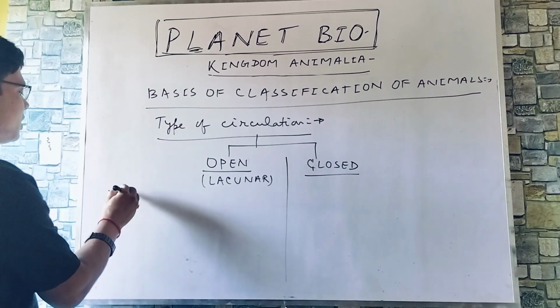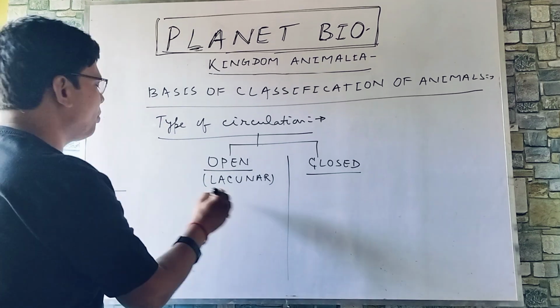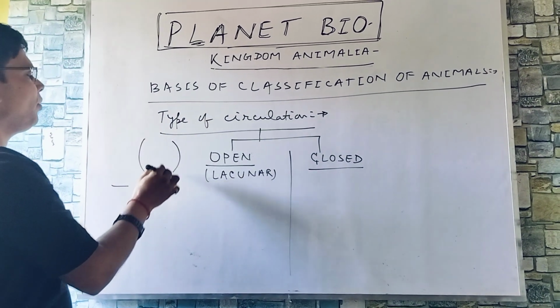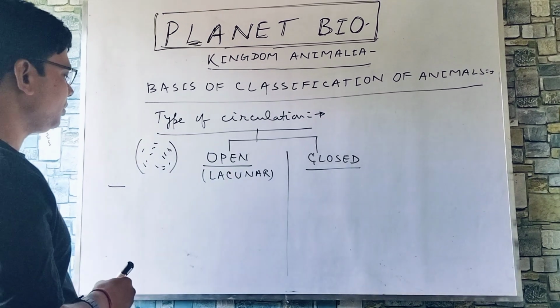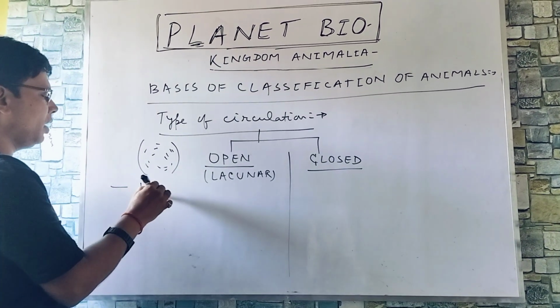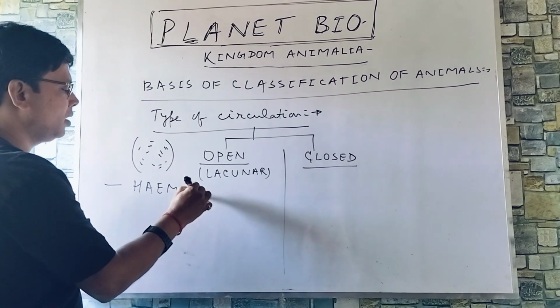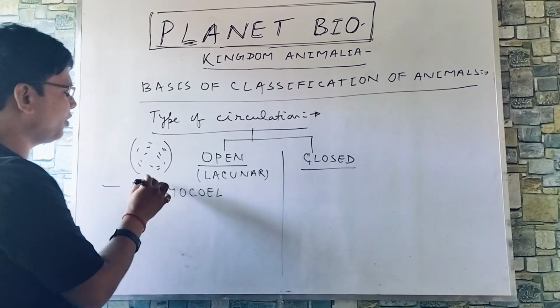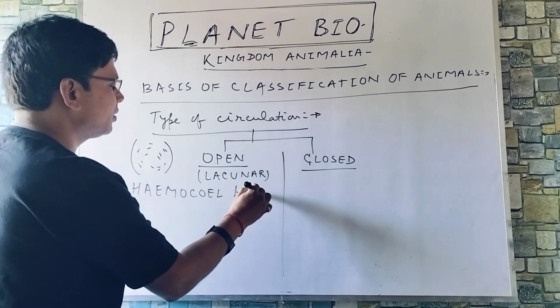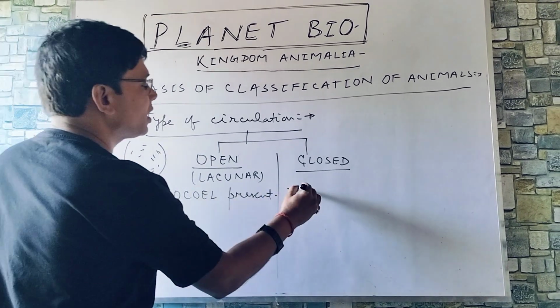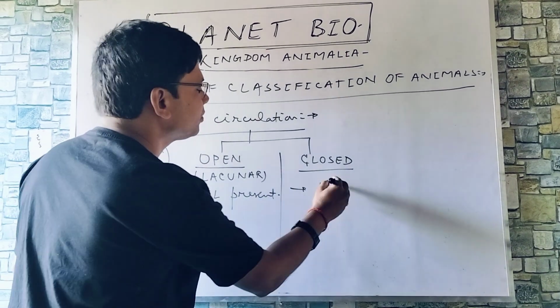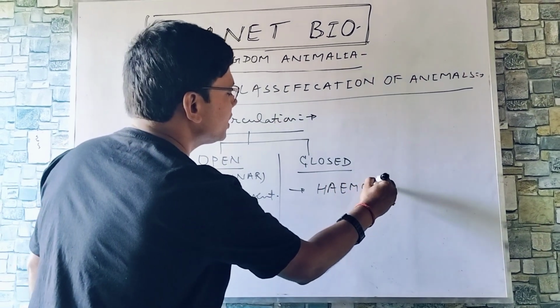Here in open circulation, you can find open body cavity is present in which blood is filled with. So this is what we call hemocoel. Hemocoel means the cavity filled with the blood. Hemocoel present here. First point. Here hemocoel is absent.